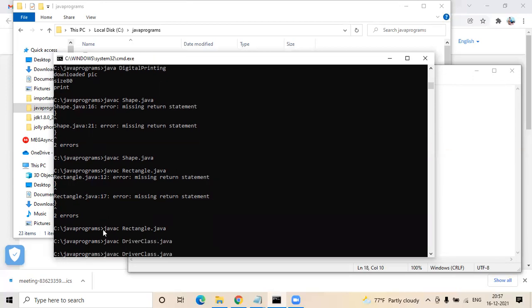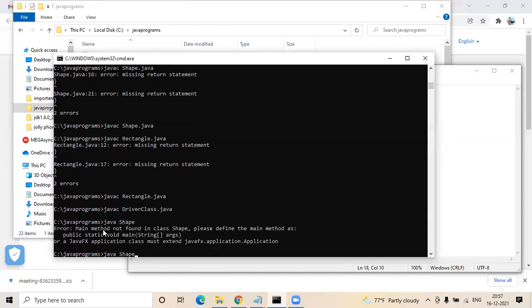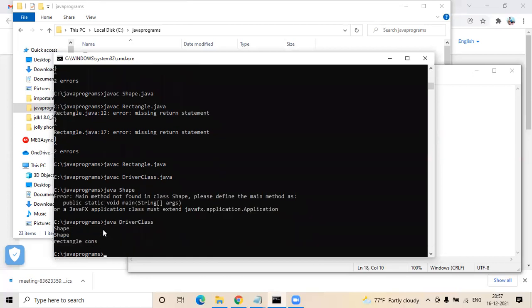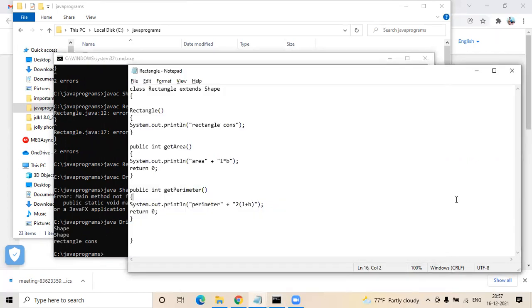Okay. Now you can execute the driver class. You don't need to execute shape. You need to execute the driver class, because your main method is present only in driver, where you're using the shape and the other classes. So you need to just compile, execute it. Okay. Now, if you see, the Java driver class is printing shape twice and rectangle constructor once.